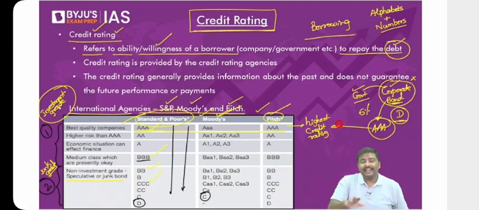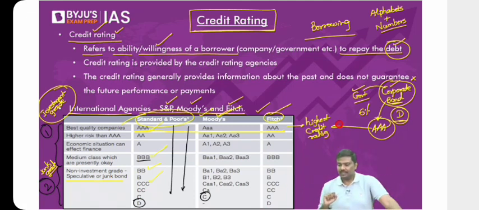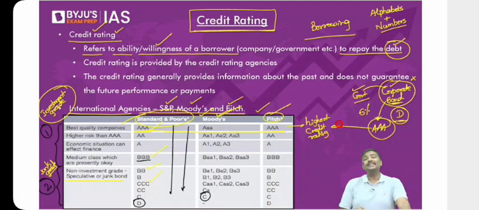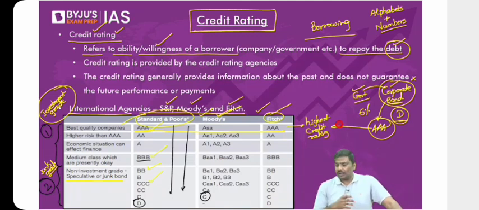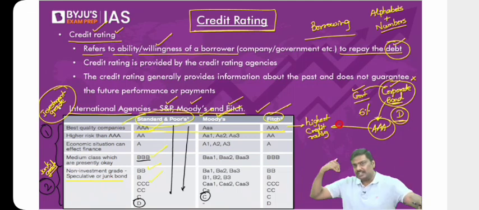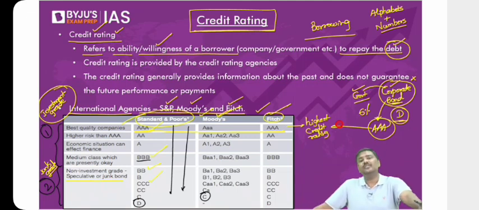Can the credit rating guarantee the performance of the company? Absolutely no, my dear. They cannot guarantee, because let's say you're a company which has issued a AAA credit rated bond in the market. What if there is a fourth wave or third wave of the pandemic? You will completely incur losses, shut down. You tell me, right? So understand this: the market is very dynamic. How you perform is dependent on so many factors.